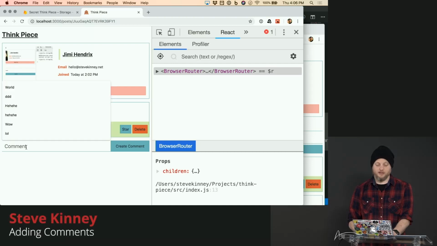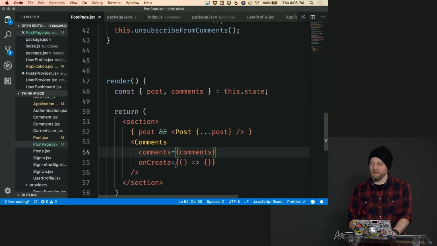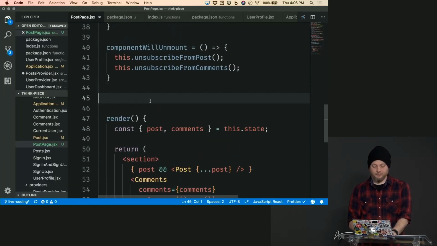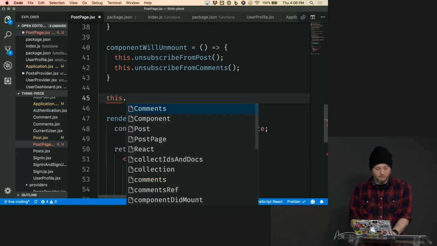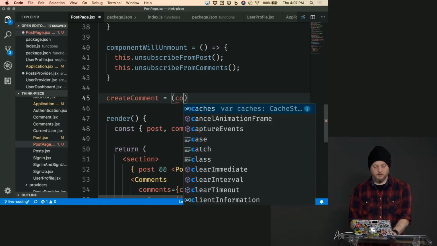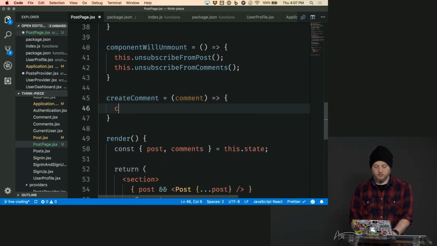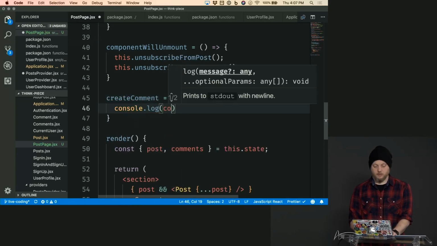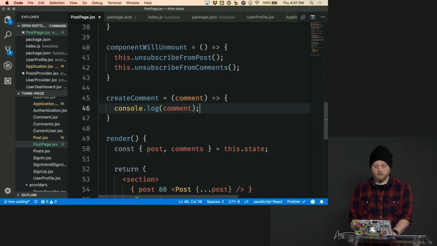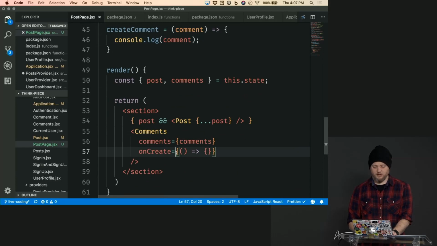We've got a comment form. It doesn't do anything yet because we have a no-op function in here for onCreate. So we'll say create comment. Console log comment. And we'll use that down here just to make sure it works.